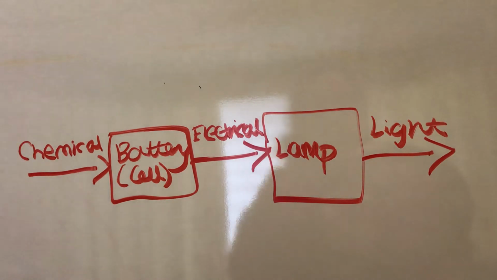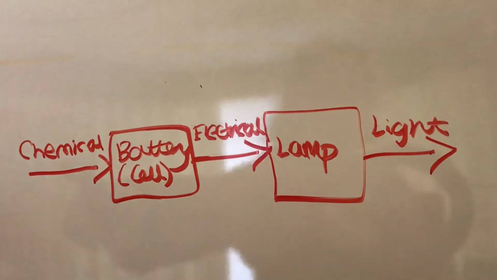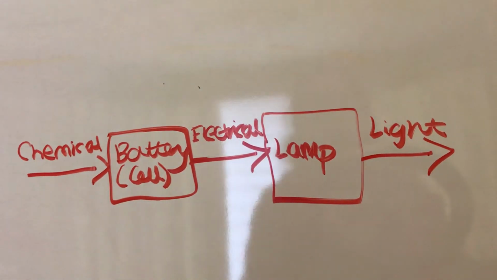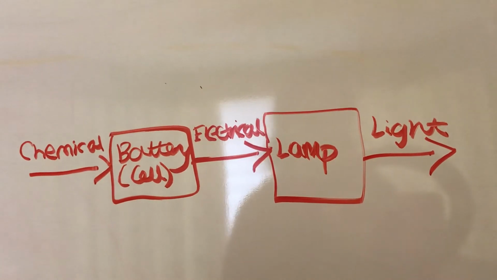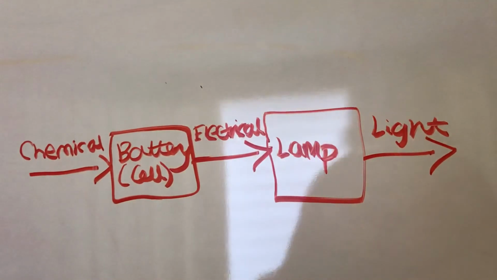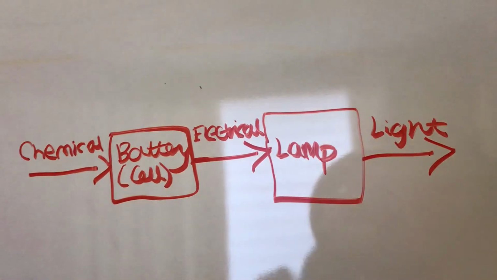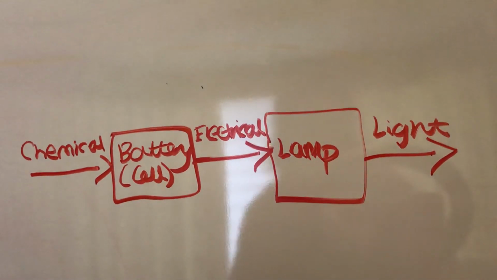So batteries or cells store chemical energy. That means chemical energy is going into the battery. And then out of that battery there comes electrical energy. And that's one of the reasons batteries can power things. So that electrical energy comes out of the battery and goes into the lamp, and the lamp results in light energy coming out.